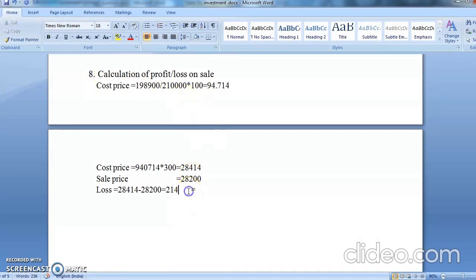So here we are going to calculate working note number 9, that is calculation of outstanding interest.